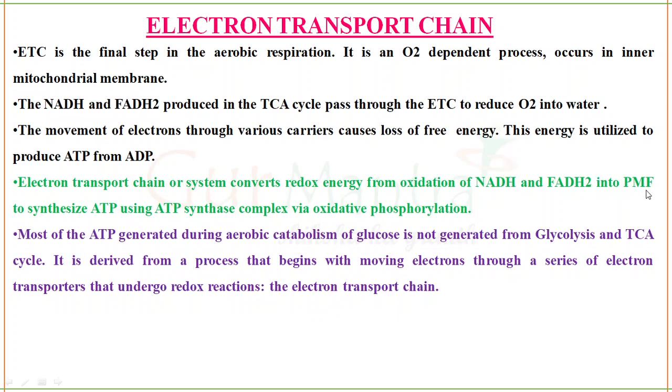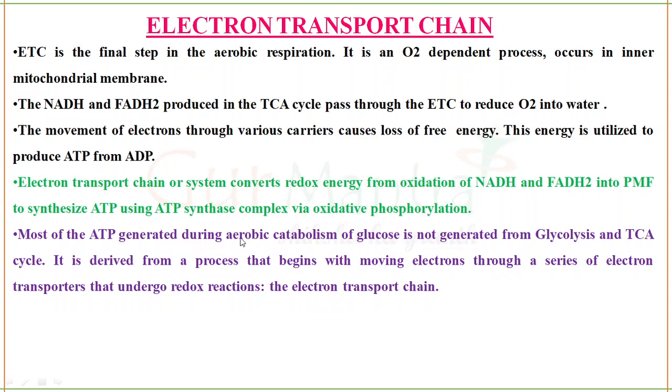Okay, and that creates a proton motive force, where the electrons are transported from NADH and FADH2 to oxygen, which is the final electron acceptor. Since the proton motive force is created, that will be useful for the synthesis of ATP using the ATP synthase complex in the process of oxidative phosphorylation, which we also call the electron transport chain.